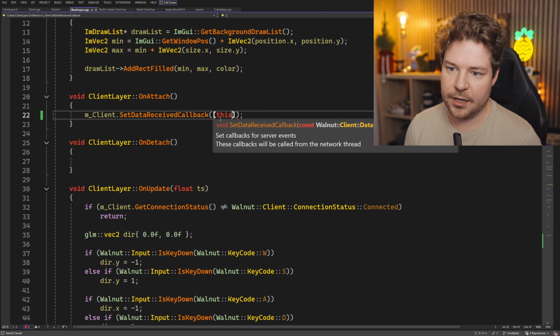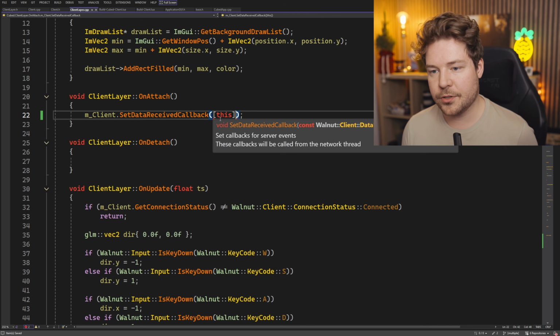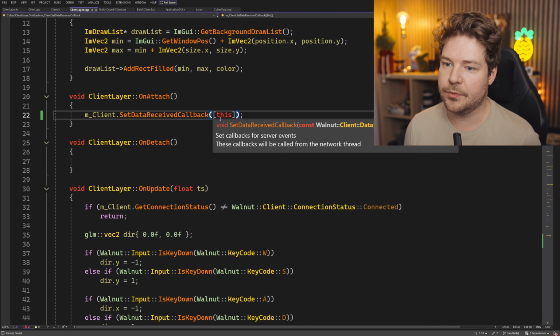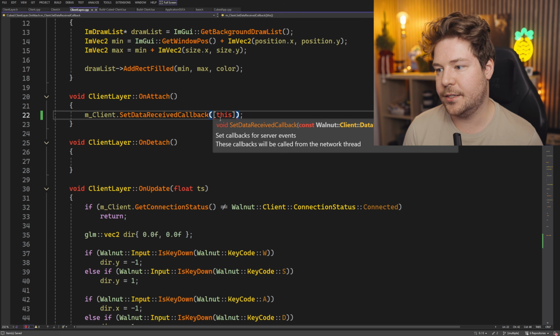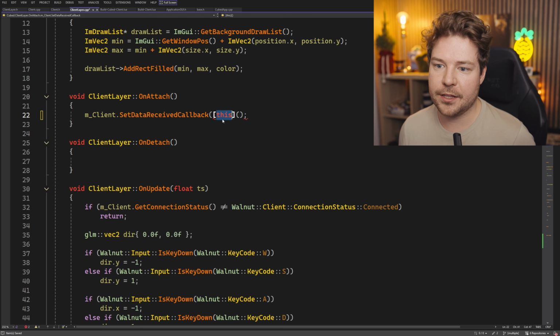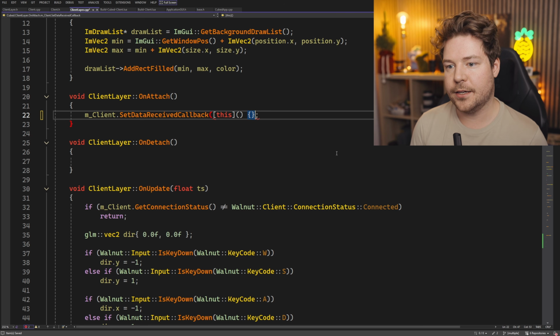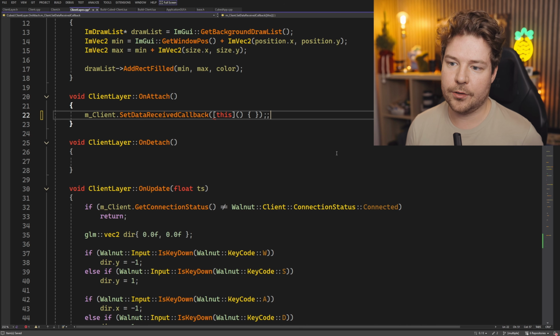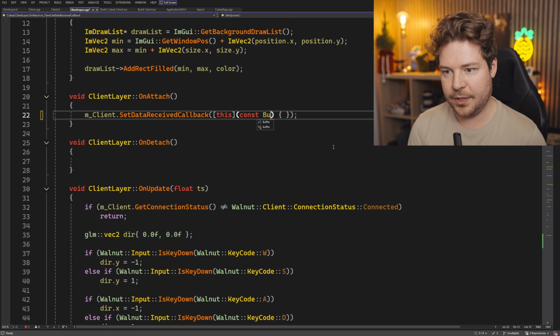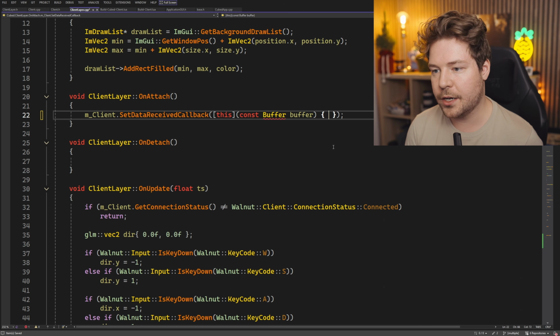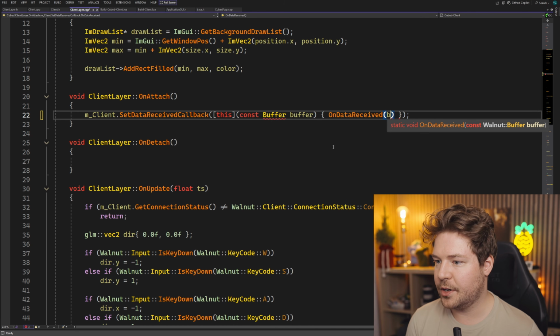It's more simple, and I think it will also result in faster code than if you use something like std bind, which you could use in the past. If we pass in this so that we're capturing it inside the lambda, then all we need to do is call that function from here. The parameter is going to be that const buffer, so that we can forward it onto our onDataReceived function like this.